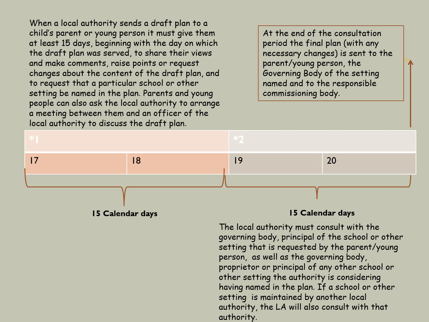By week 19 or 20, the local authority must consult with the governing body or principal of the school or other setting that's requested by either yourself as a parent or the young person, as well as the governing body or proprietor or principal of any other school or other setting the authority is considering having named in the plan too. If a school or other setting is maintained by another local authority, the local authority will also have to consult with that authority too.